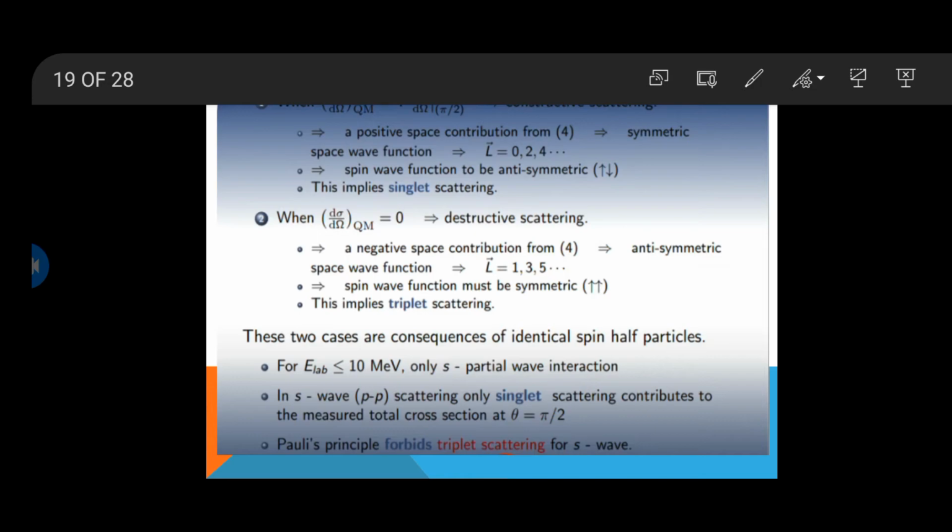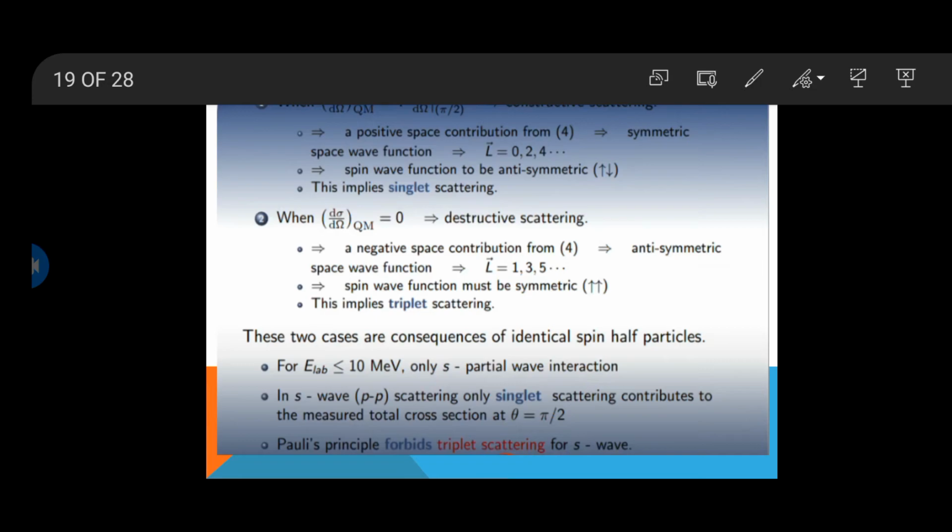It means that the space wave function is symmetric. For the space wave function we can write L equal to 0, 2, 4 and so on. We will take even values for L, but our spin wave function must be antisymmetric, meaning its sign changes. This shows that there is singlet scattering.